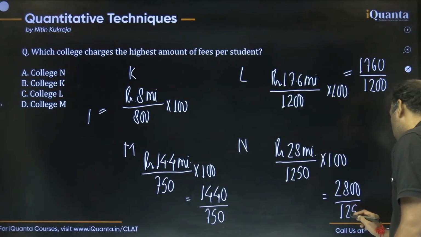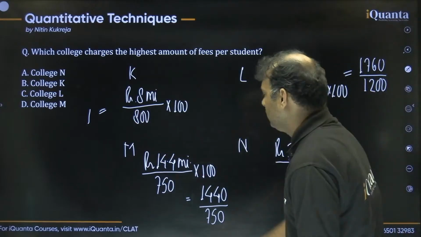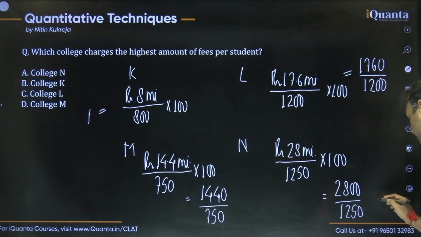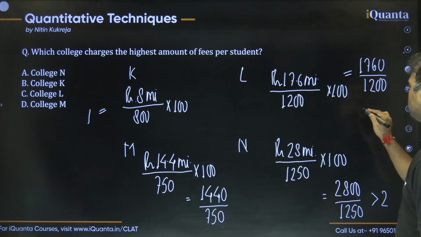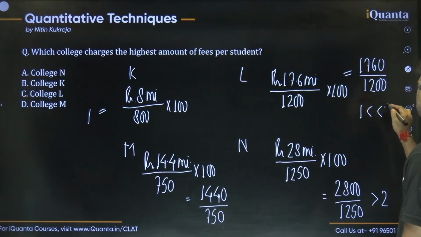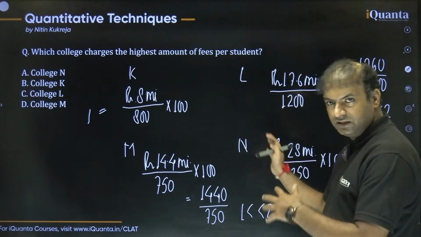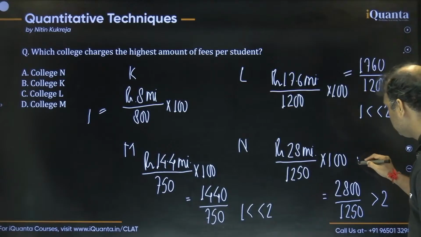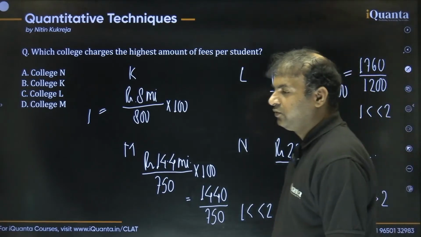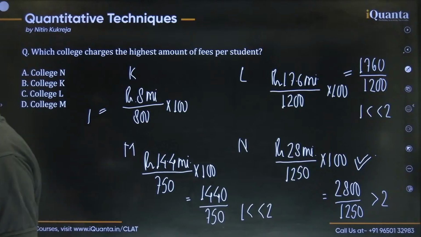Now guys, look at all of them again. See, this is exactly 1. This fraction is getting greater than 2. If you look at this, this one is greater than 2. This one is not greater than 2, right? This one is between 1 and 2, and this one is also between 1 and 2. So the only fraction among them which is greater than 2 is the last one, right? I hope this is clear to all of you.